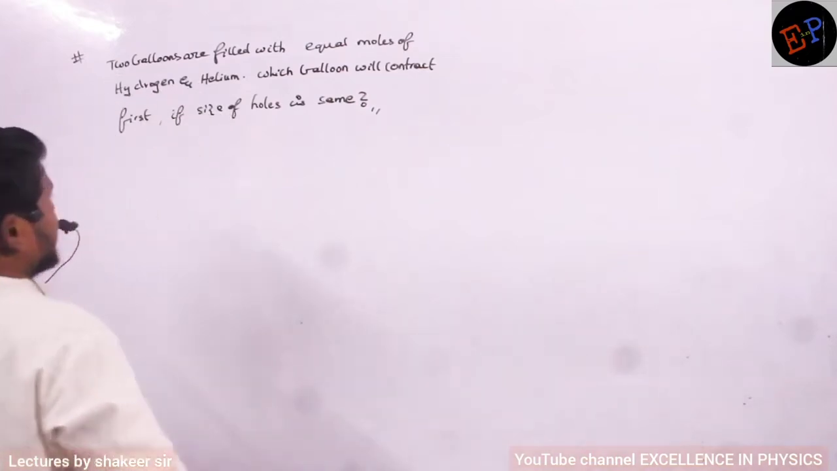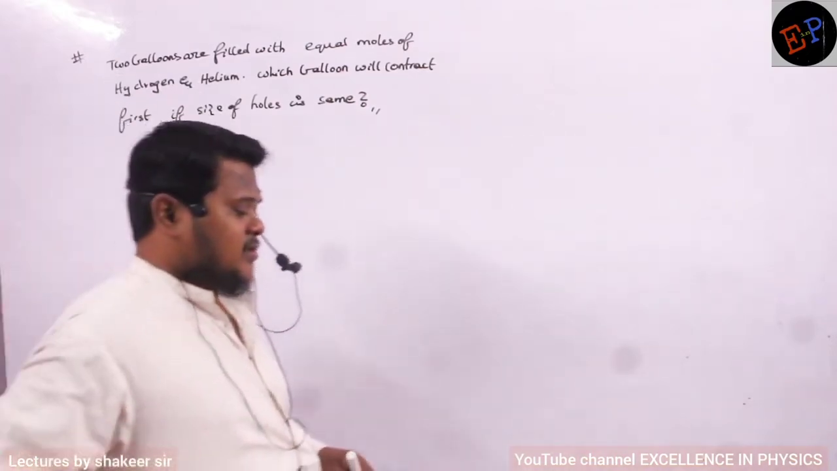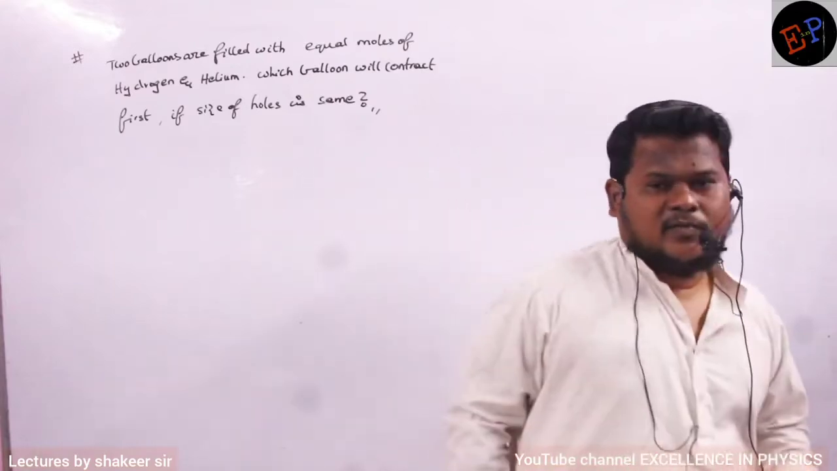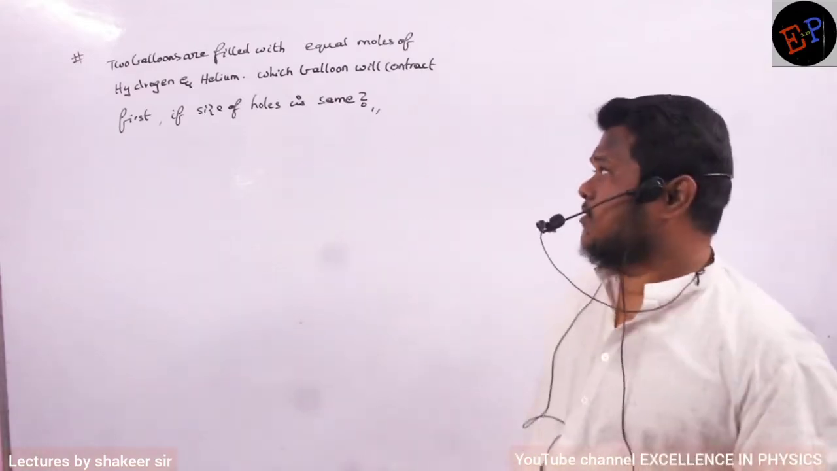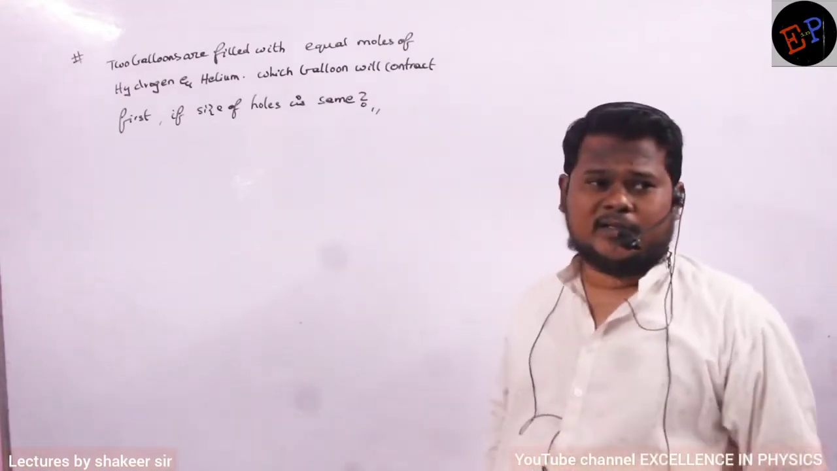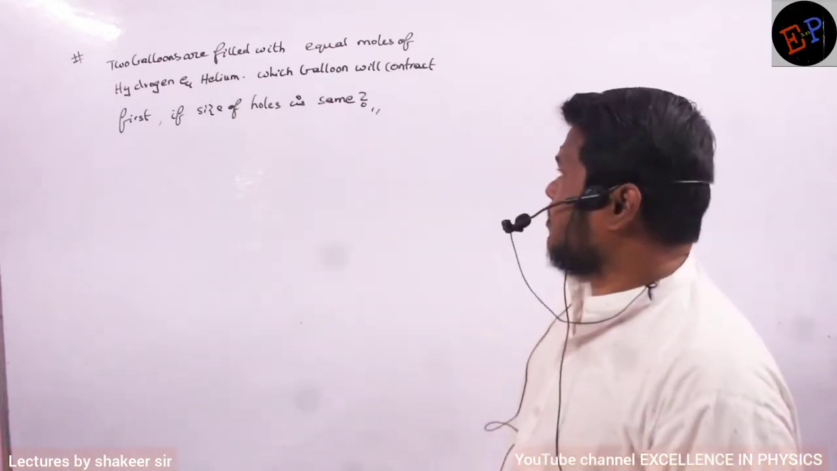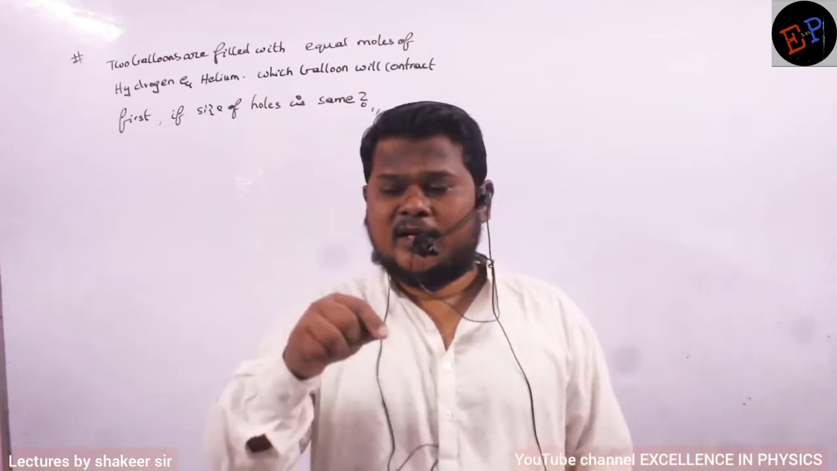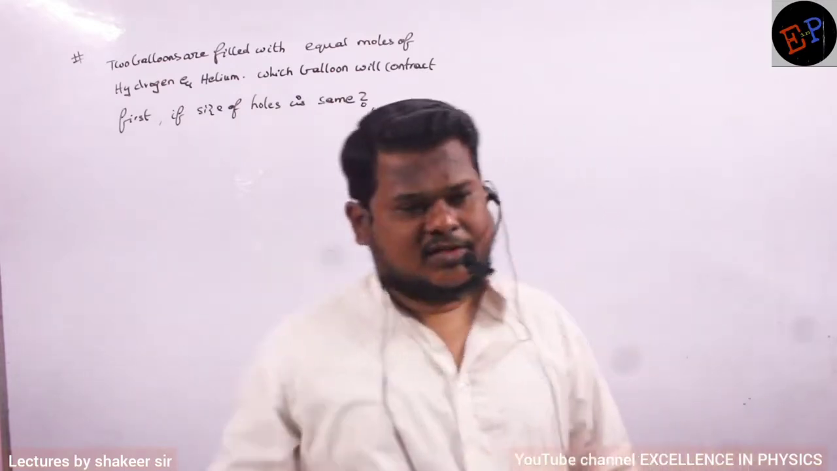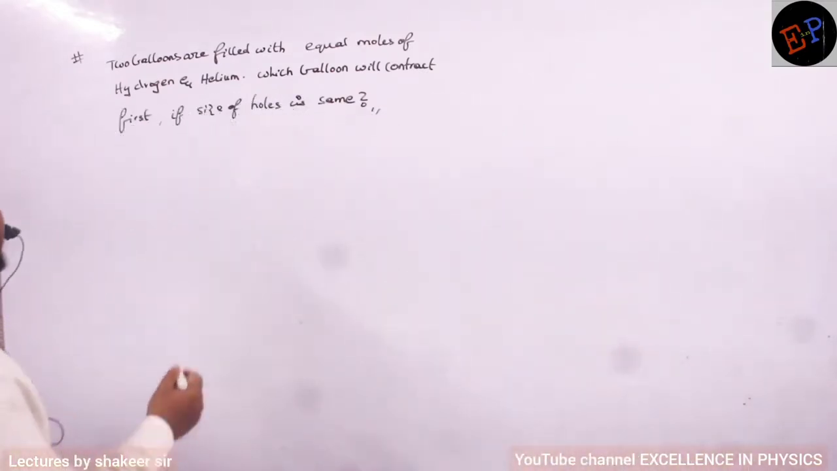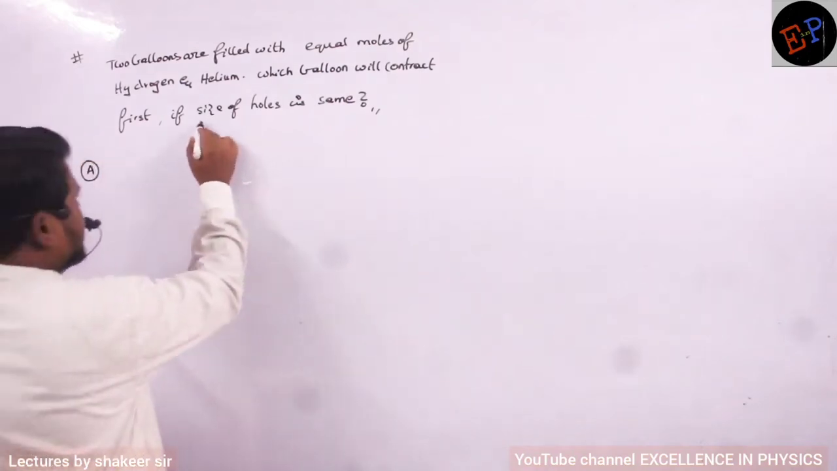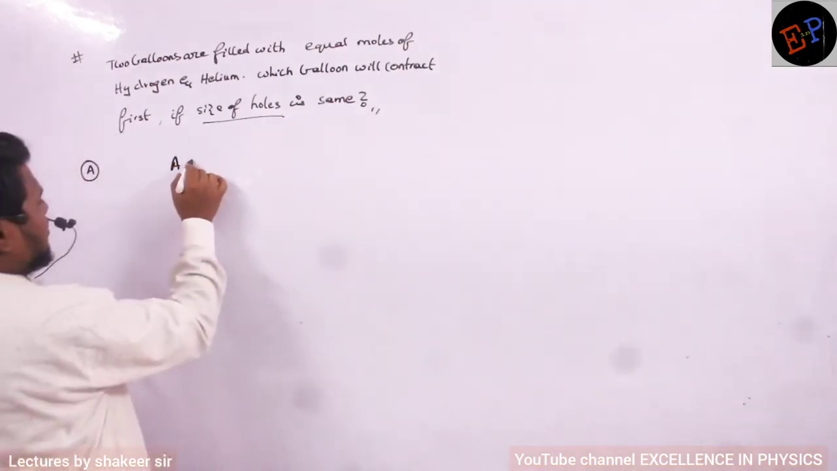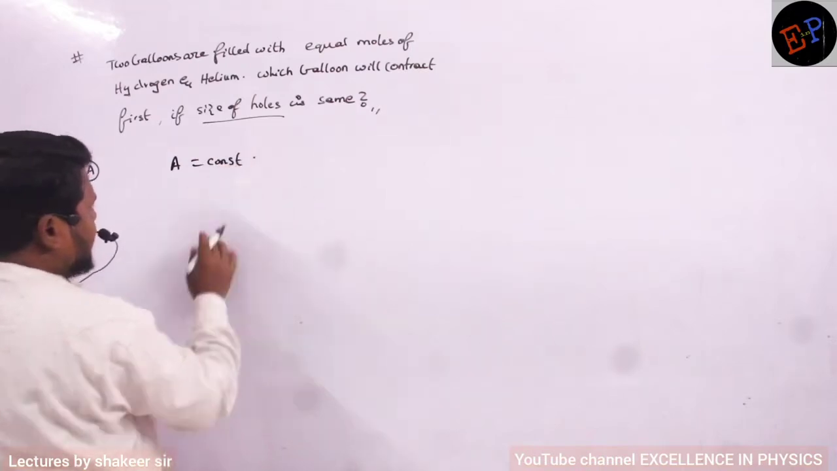Two balloons are filled with equal moles of hydrogen and helium. It means one balloon I am filling with hydrogen gas, and the second balloon is filled with helium gas. Okay? So which balloon? So I am making same size holes. It means the area of the orifice is constant. That is what is meant by same size of holes, no? So same size of holes represents what? Area of the orifice is constant in both of them.